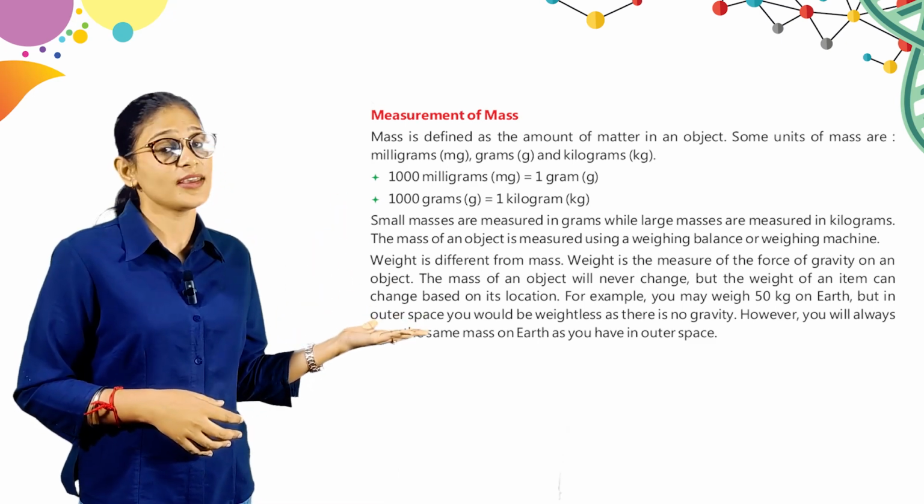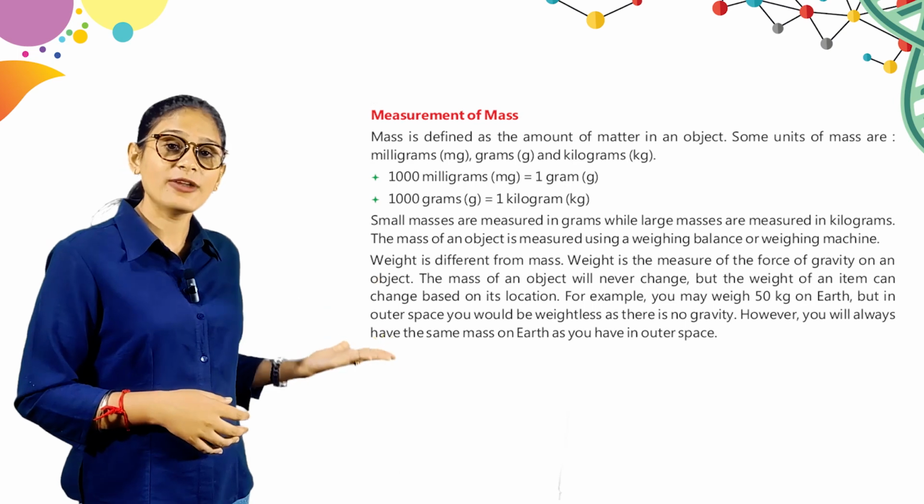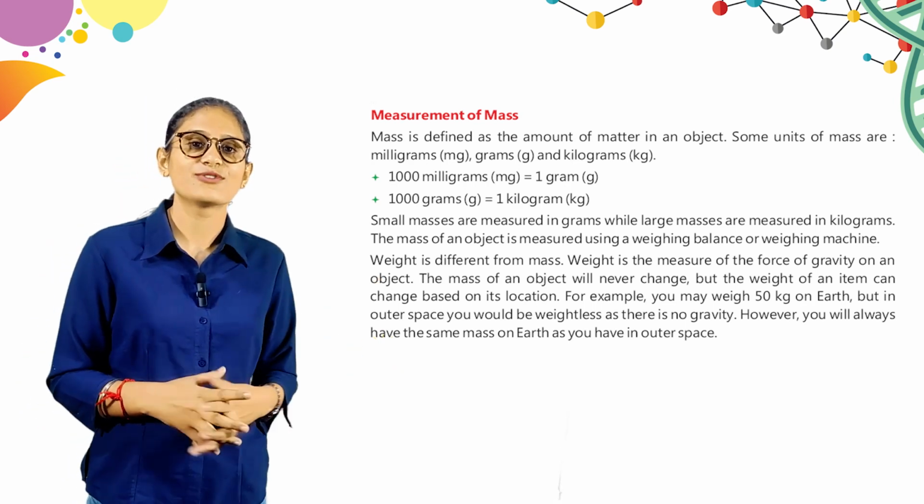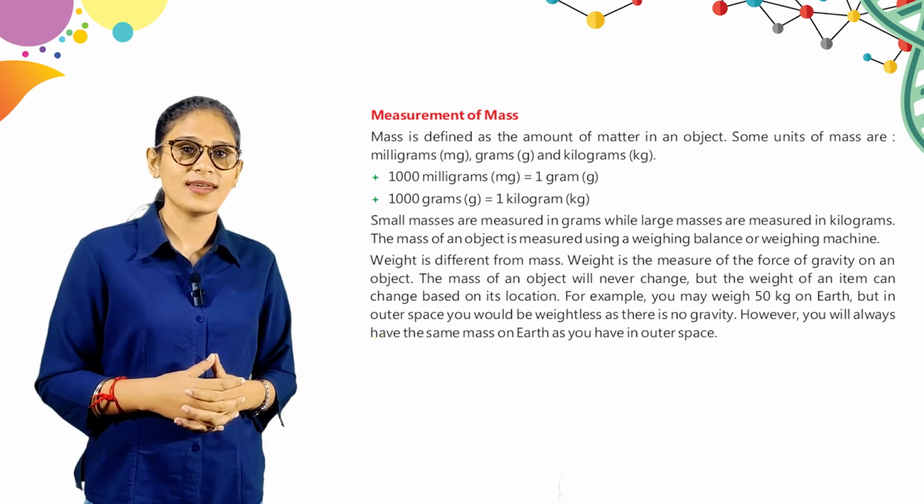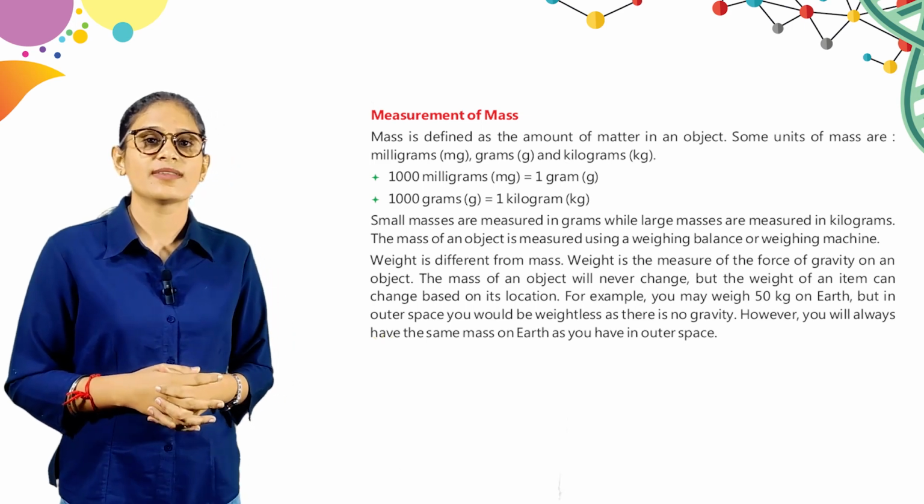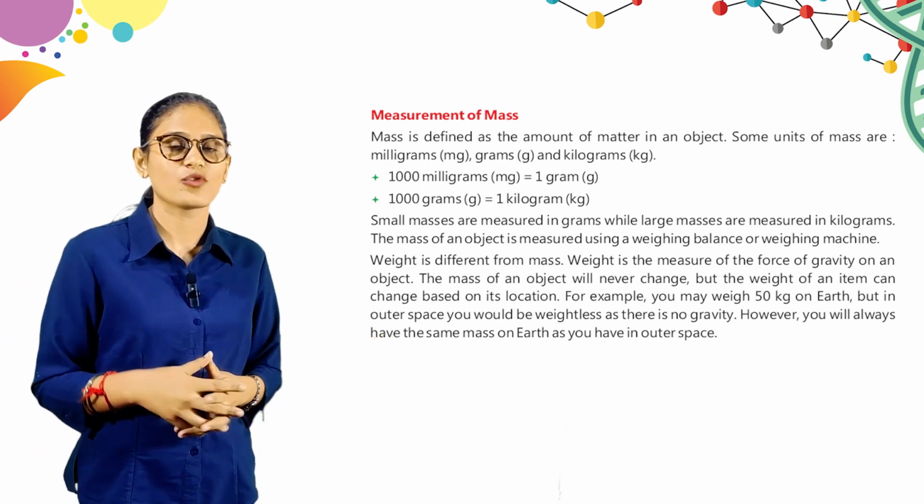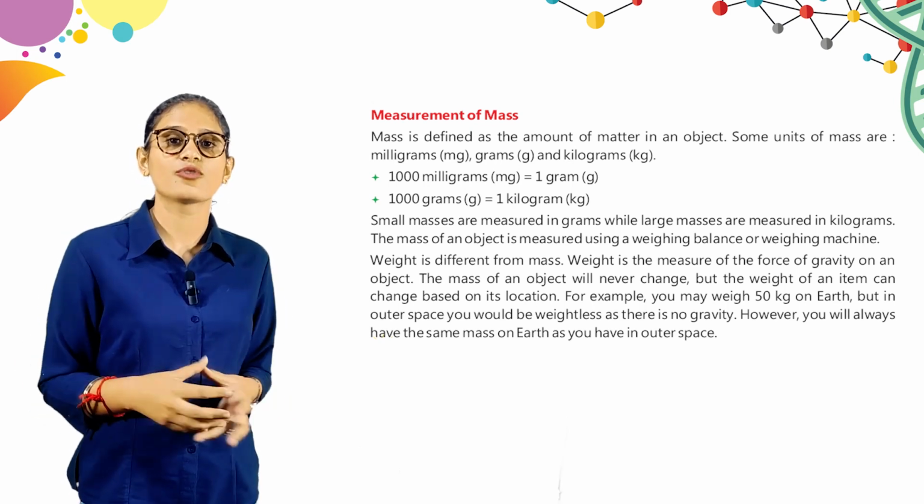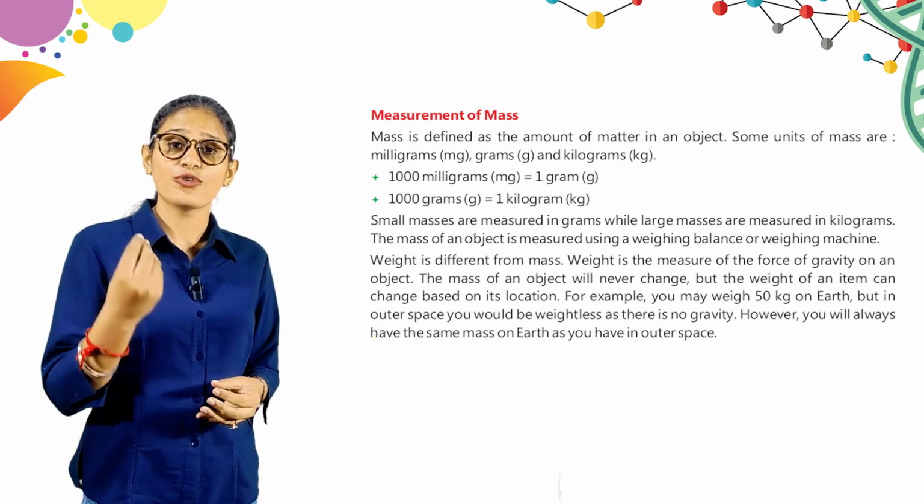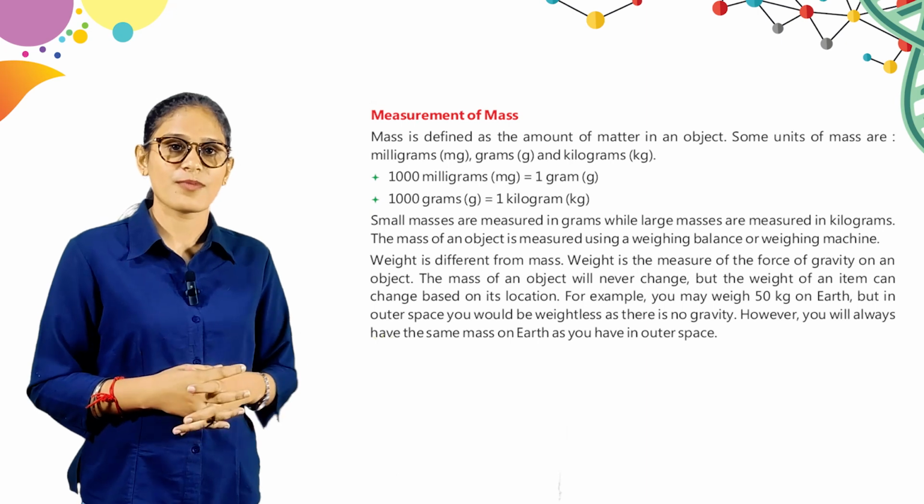1000 milligrams is equal to 1 gram and 1000 grams is equal to 1 kilogram. Whereas small masses are measured in grams while large masses are measured in kilograms. So आपके small that means कम जो mass है उसको measure करते हैं grams में और जो ज़्यादा mass है उसको हम kilograms में measure करते हैं.